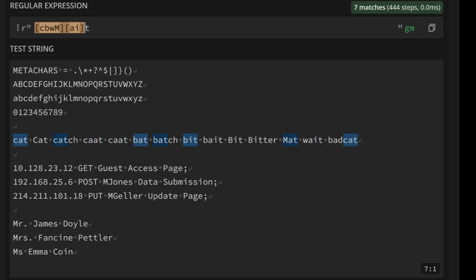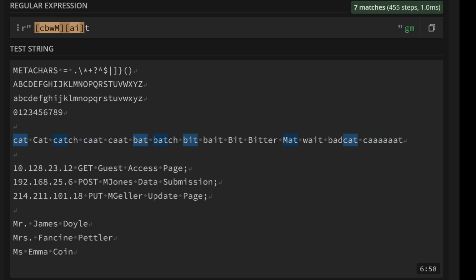Now, another way of doing quantifiers is a star, which will match 0 or more occasions of those letters. So that was any number of A's. If we add another cat with loads of A's, it will match that as well. But if we go back to our 2 one, it will not match the long one at the end. And then the last thing we can look at is a plus, and that is 1 or more of the letters.